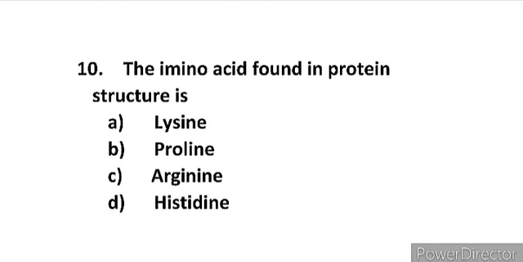Now moving to the next question. The 10th question is the amino acid found in protein structure is, and the options given are A, lysine, B, proline, C, arginine and D, histidine. We know there are two amino acids that are found in protein, that is proline and hydroxyproline. So here the right answer is option B, that is proline. Proline is an amino acid that is present in protein.